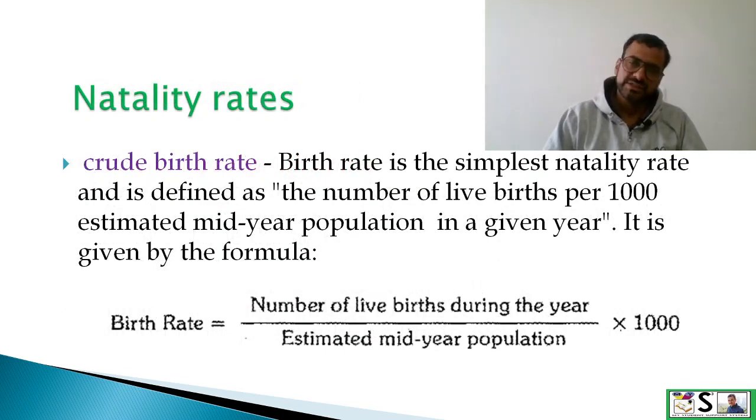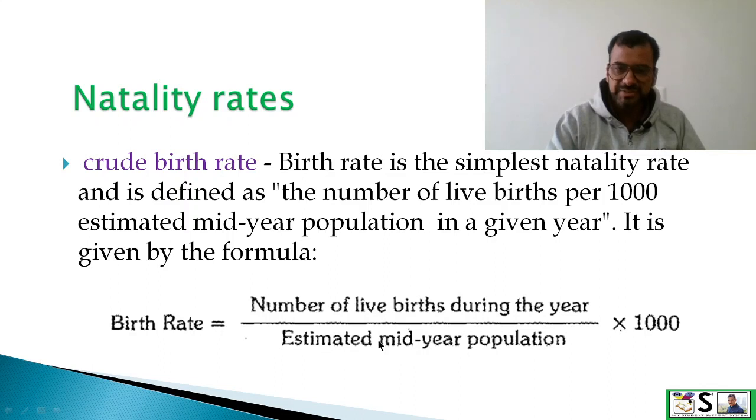Now natality rate. Natality means related to births. And here first rate is crude birth rate. Birth rate or crude birth rate are same. Birth rate is the simplest natality rate and defined as the number of live births per 1000 estimated mid-year population in a given year. And it is given by the formula: birth rate equals number of live births during the year divided by mid-year population and multiplied by 1000.